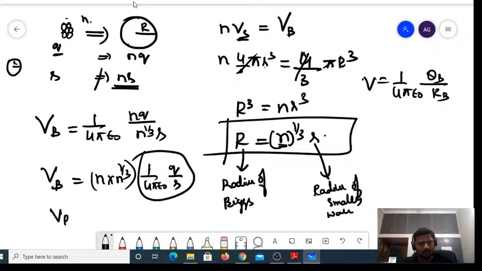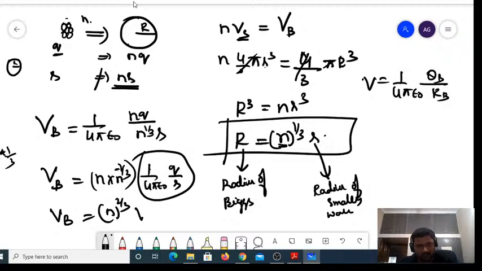That is, Vb is equal to, if you simplify this, 1 minus 1 by 3, because it has come to the numerator, right? 1 minus 1 by 3 must be equal to n power 2 by 3.